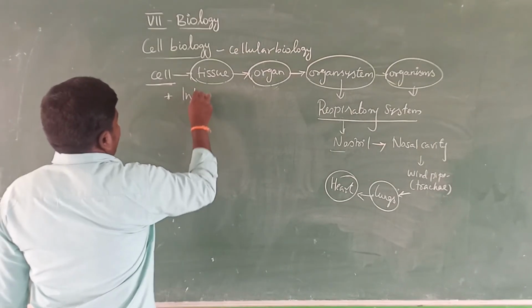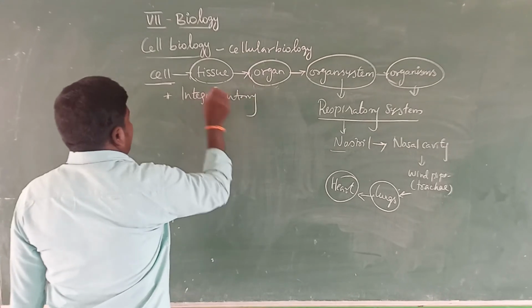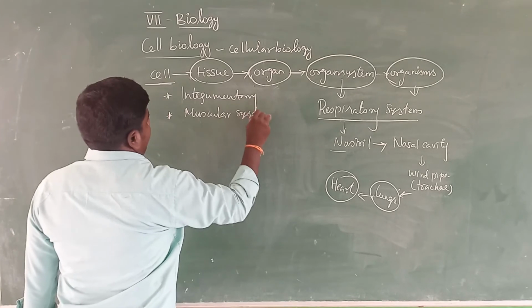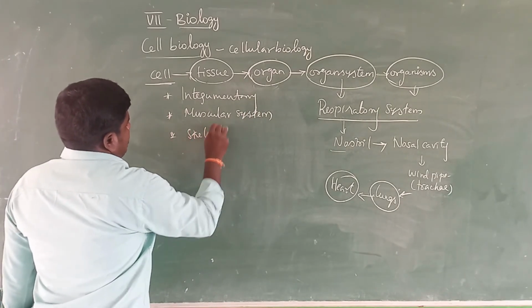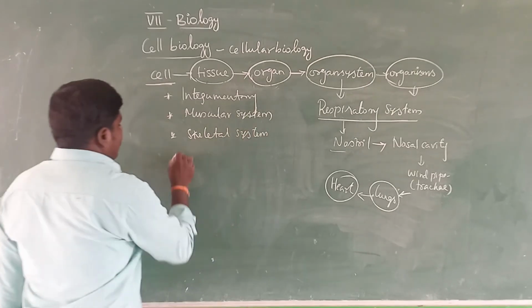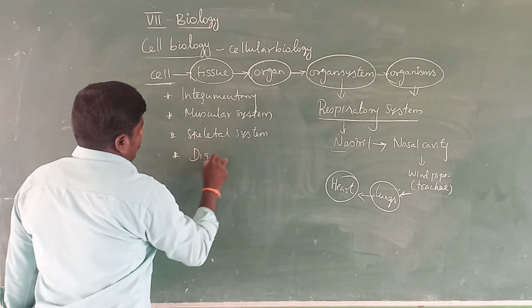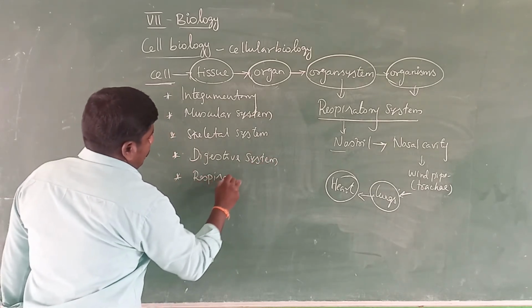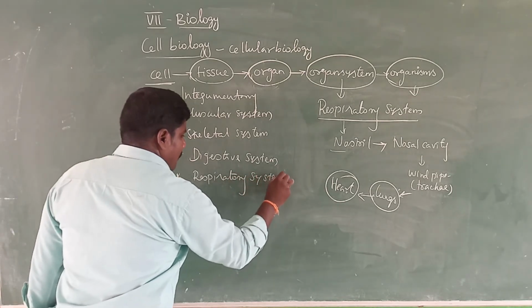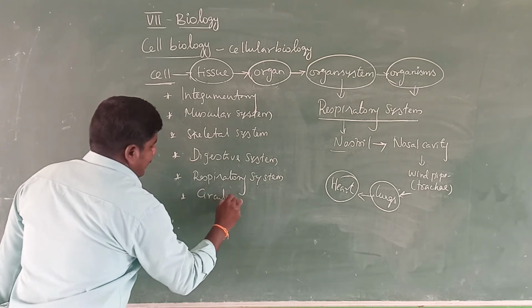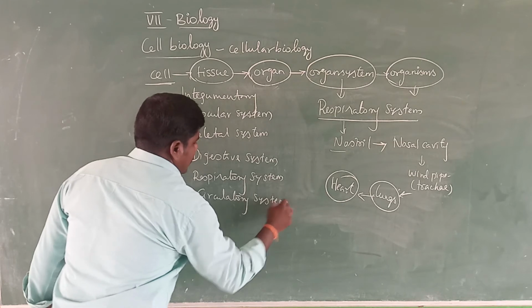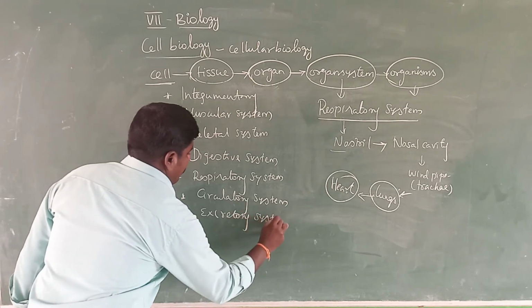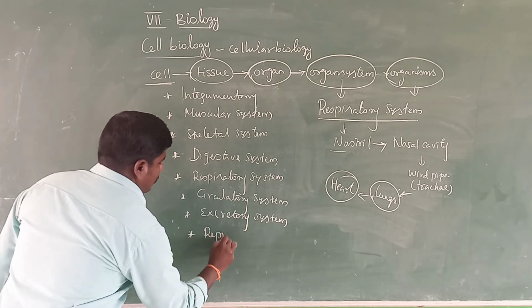One is the integumentary system, another is the muscular system, and then the skeletal system, the digestive system, the respiratory system, the circulatory system, the excretory system, and the last one, the reproductive system.